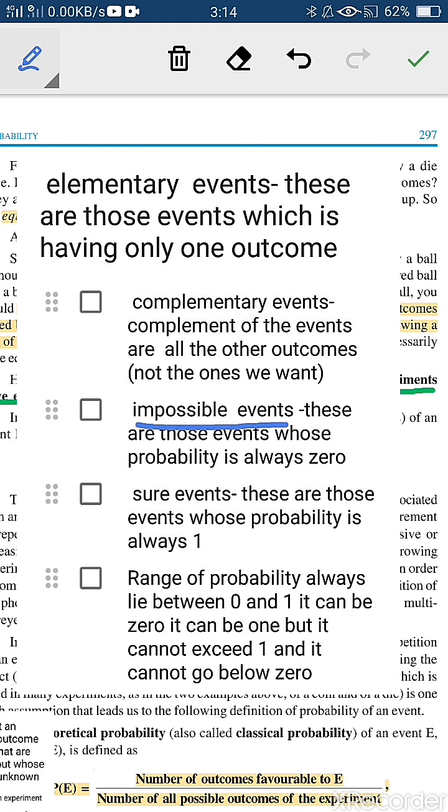Moving towards the next definition, that is impossible events. What do you mean by impossible events? These are those events whose probability is always 0. Can you give any example whose probability is 0?